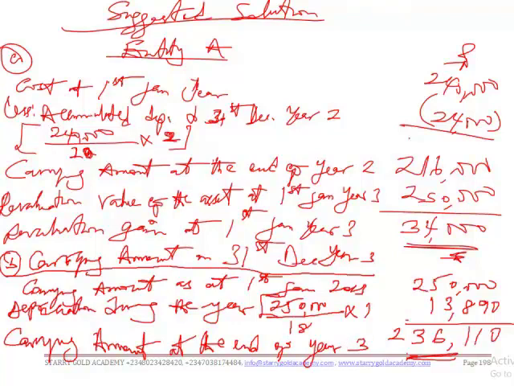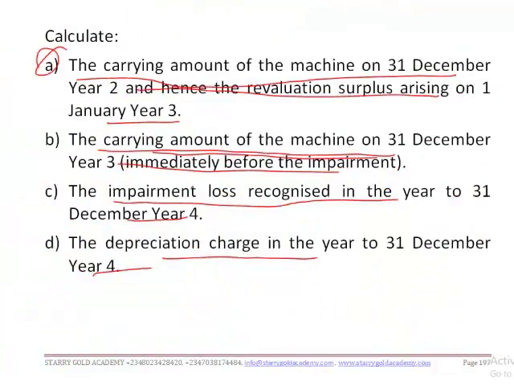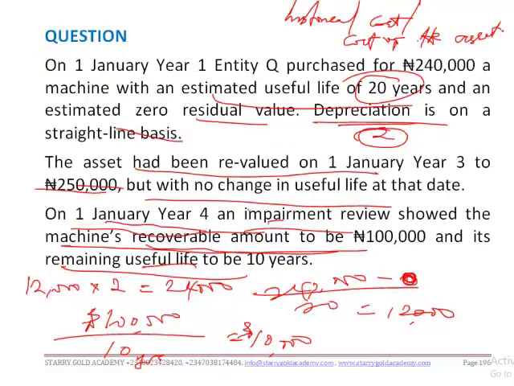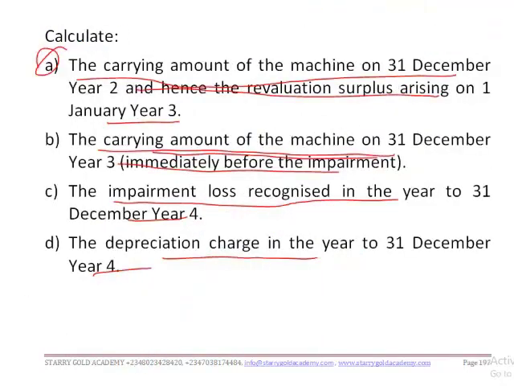What is the question still asking us? The impairment loss recognized in the year to 31st December year 4. The recoverable amount is 100,000.